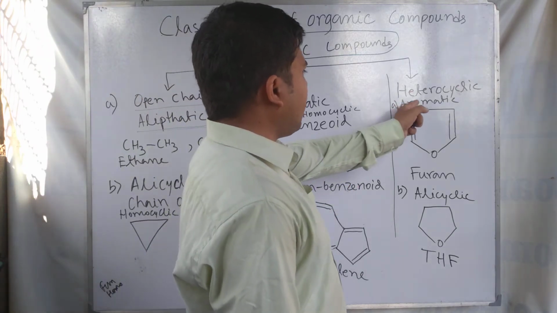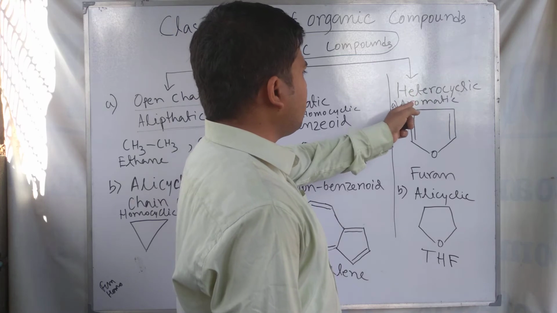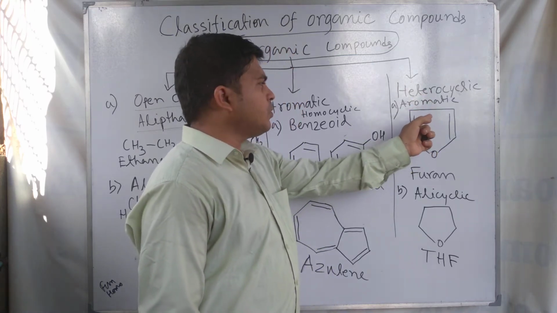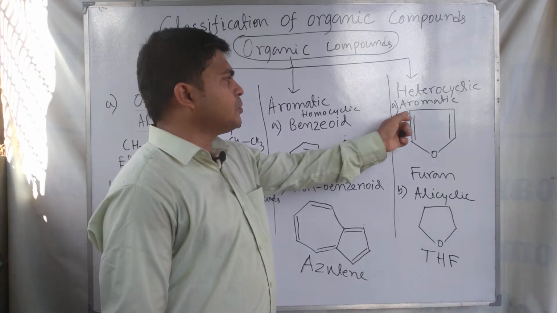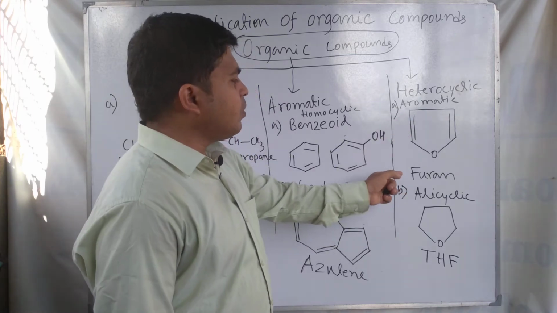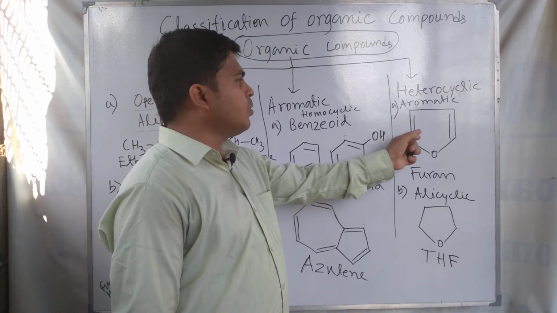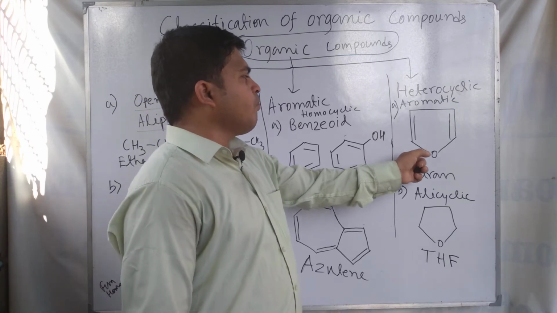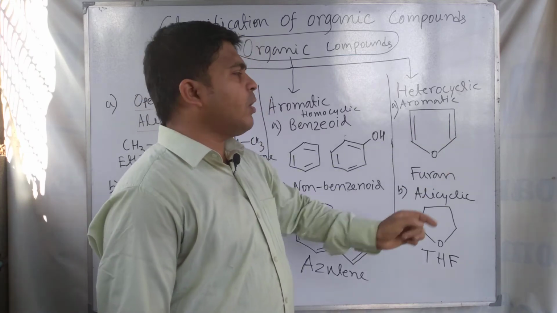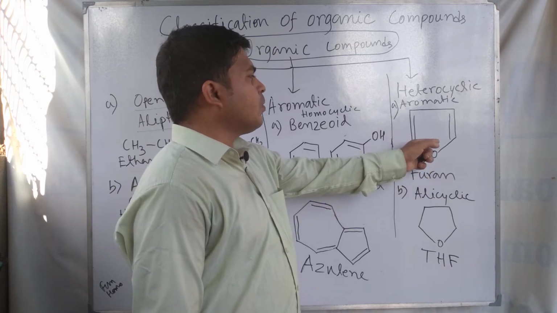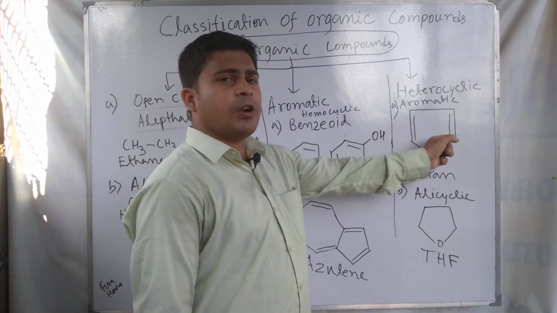And in the third group we are placing the heterocyclic compounds. Heterocyclic organic compounds, you find two groups. One is aromatic and another is aliphatic. In the aromatic group, we place the furan molecule. Heterocyclic means in the ring, along with carbon, another heteroatom is present. Here oxygen is present as the heteroatom. So for this reason it is a heterocyclic aromatic compound.